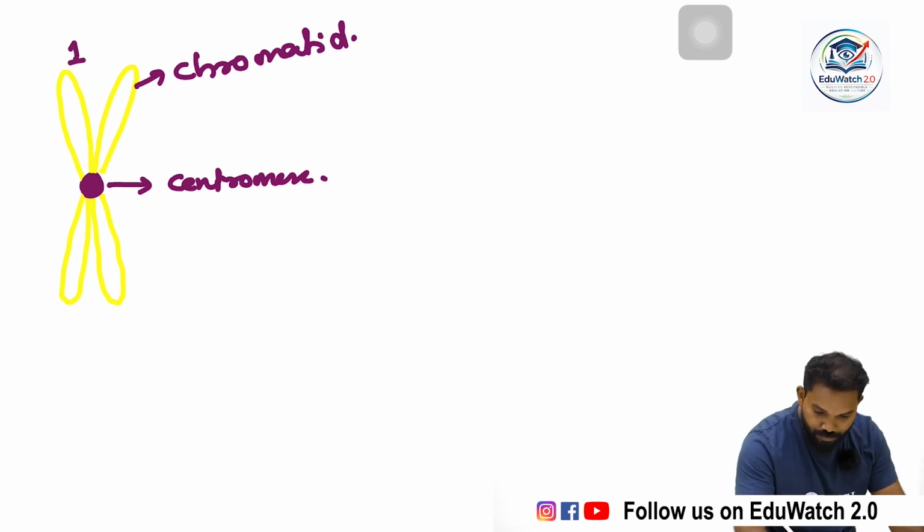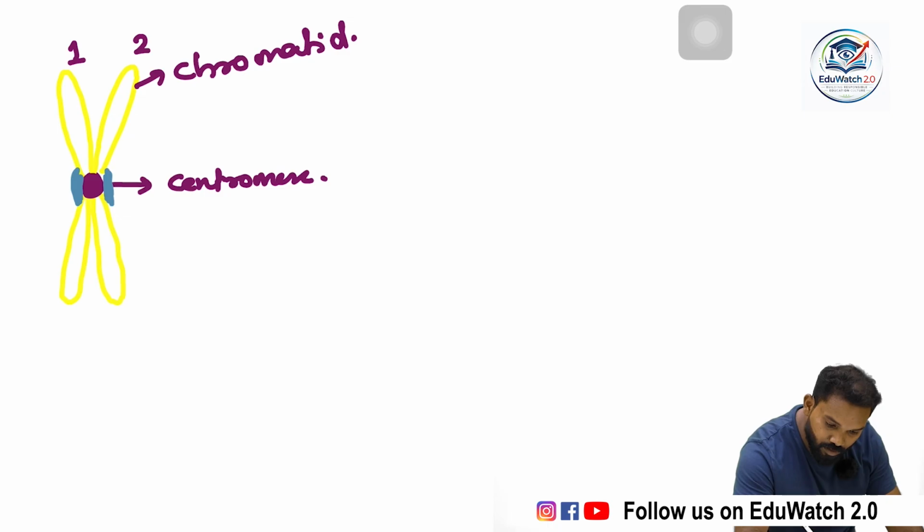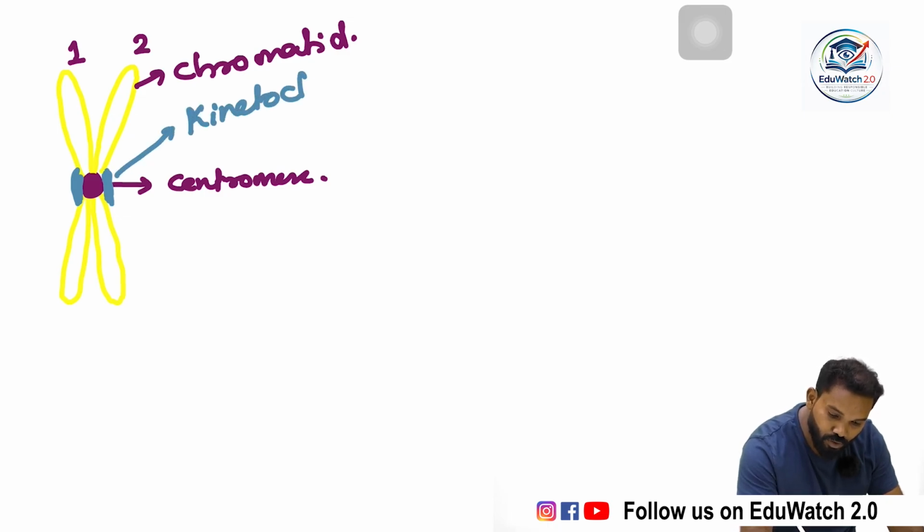Then on the surface of the chromatid, there is a disc-shaped structure which is known as the kinetochore.